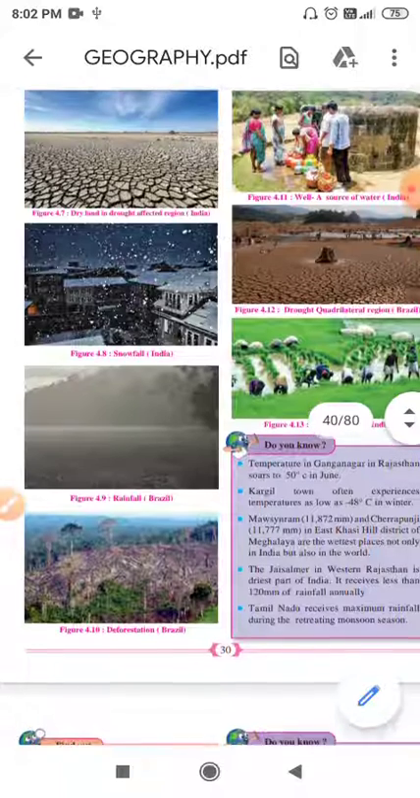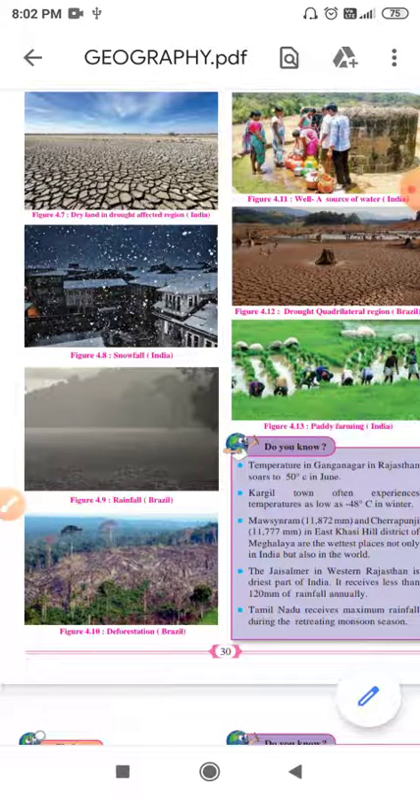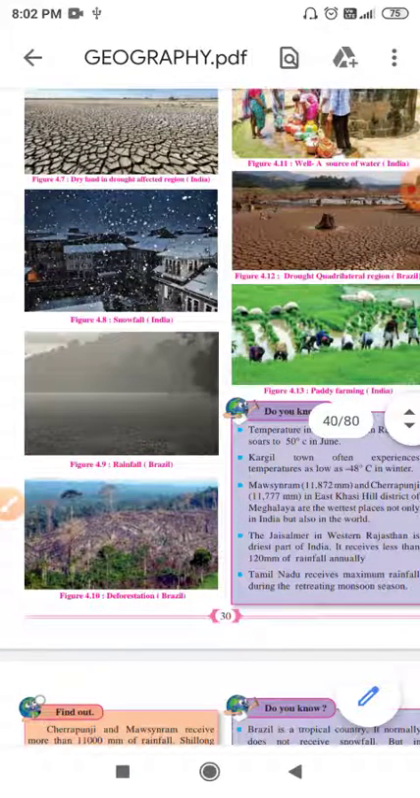On the right side you can also see that a well is a source of water. On the extreme right we can see the drought quadrilateral, that is the physiographic feature of Brazil also. Paddy farming in our country, kharif and rabi crops, farmers are growing. Deforestation in Brazil, you know the meaning of deforestation.